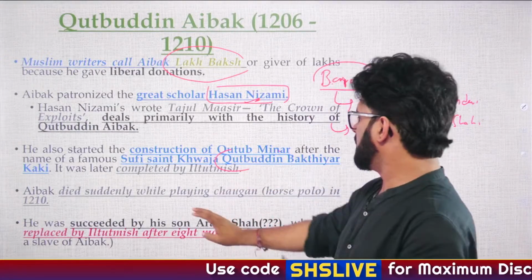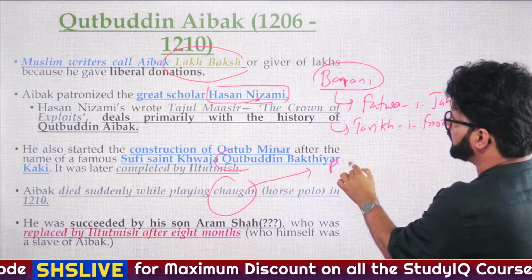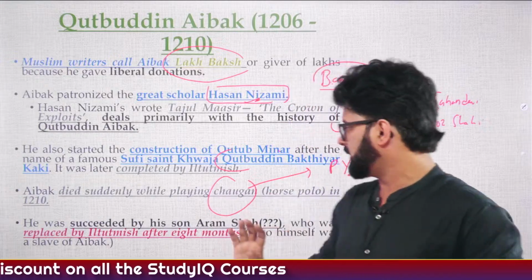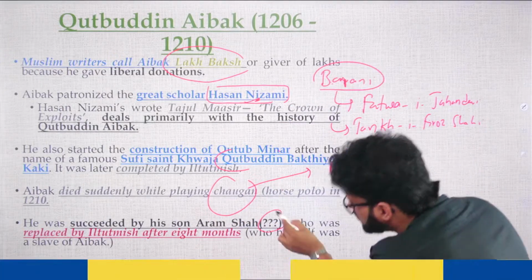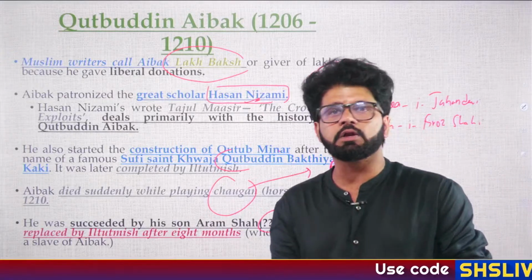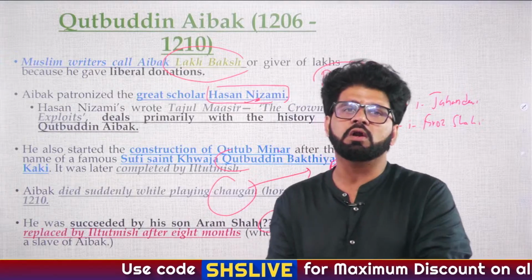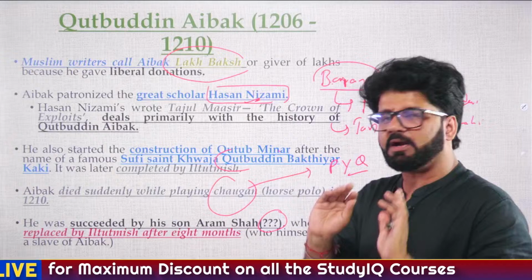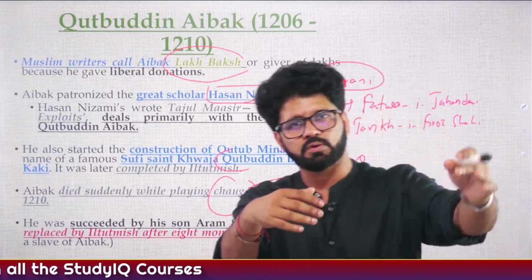Qutub Minar. He died while playing Chaugan, and this particular thing has been asked by UPSC earlier in a PYQ. Chaugan is horse polo. How did he die? He was succeeded by his son Aram Shah. See, there is a question mark here. What does the question mark denote? That we are not very sure whether he was actually the son or not, because historians are fighting over it. But everybody is very sure that this guy succeeded Kutubuddin Aibak.